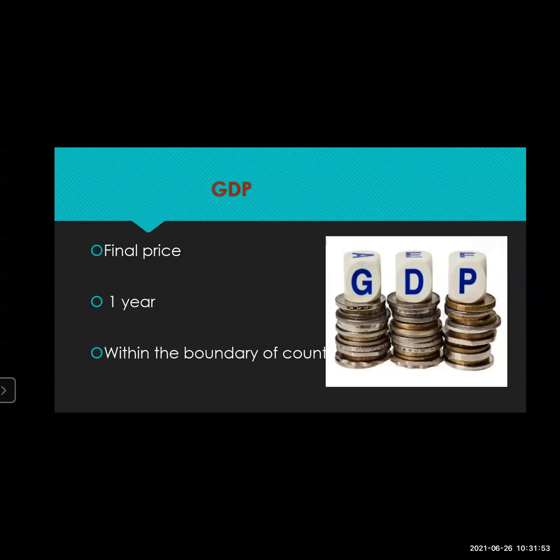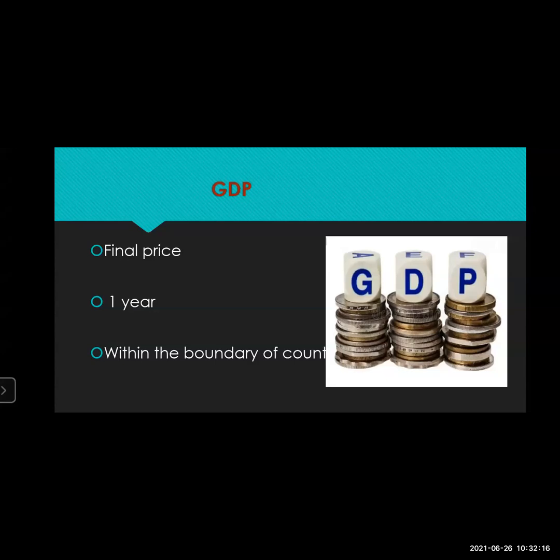So to avoid all this double counting, the final price is taken, the final price of any commodity counted for one particular year, and I will also tell you how the year is counted. And within the boundary of India, whatever money you get from the total production made in India is called your GDP.